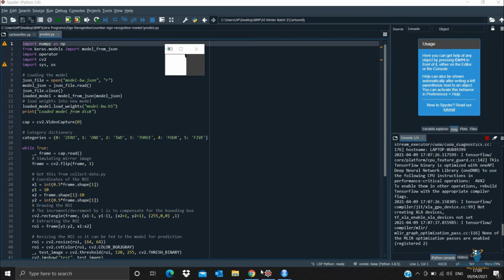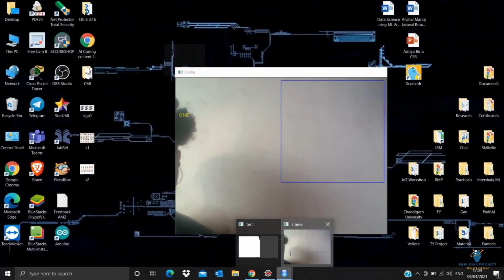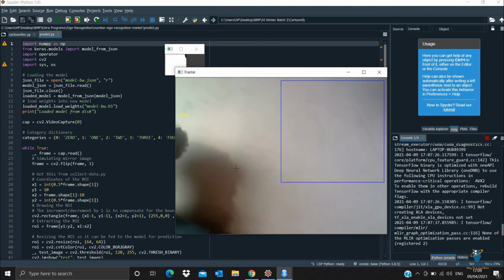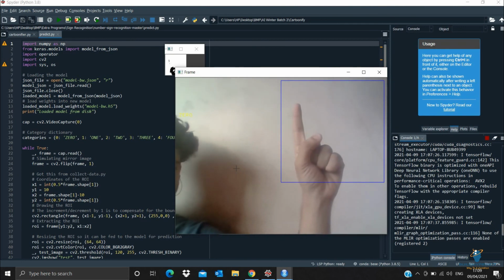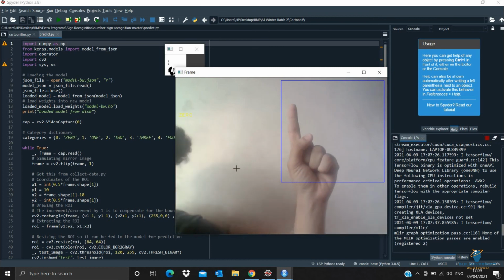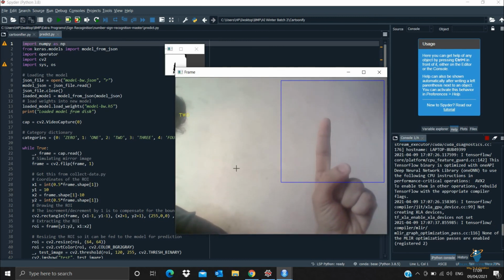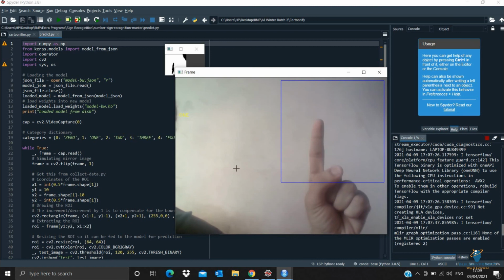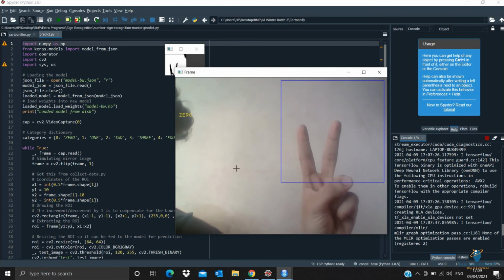Okay everyone, as you can see here, I have run the code. Now I am trying to get the output. If I am showing my hand as 0, and if I am showing this, then it is giving me 1, okay, somewhere it is around 1. And if I show this, from 0 to 2, we are getting 2.